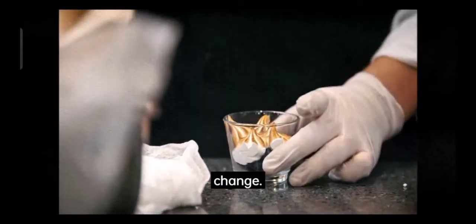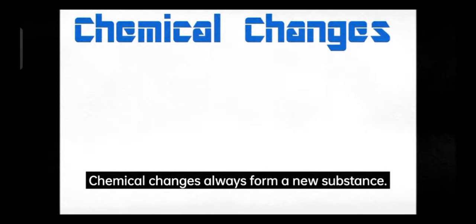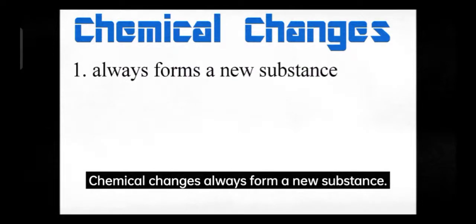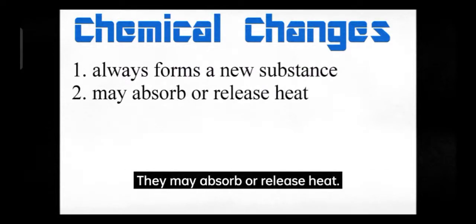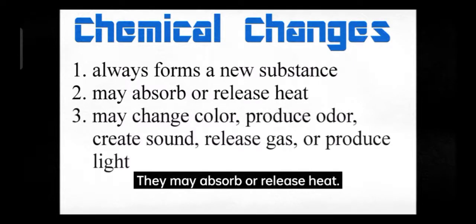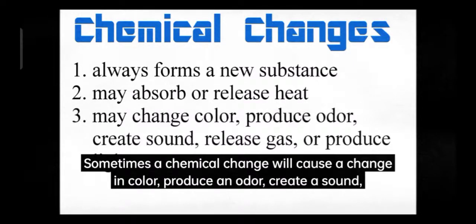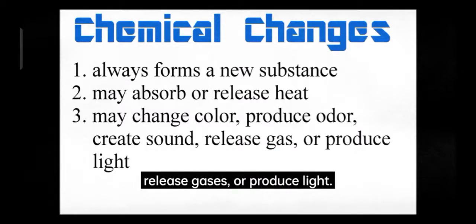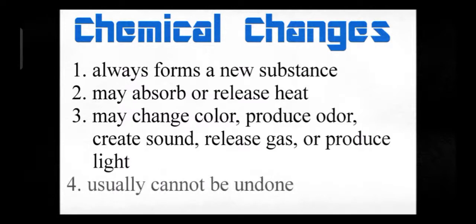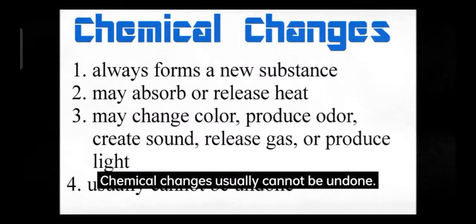Here are some clues to look at if you are not sure whether something is a chemical or physical change. Chemical changes always form a new substance. They may absorb or release heat. Sometimes a chemical change will cause a change in color, produce an odor, create sound, release gases, or produce light. Chemical changes usually cannot be undone.